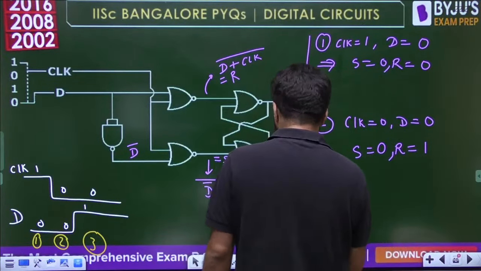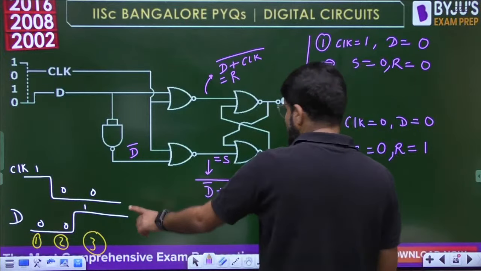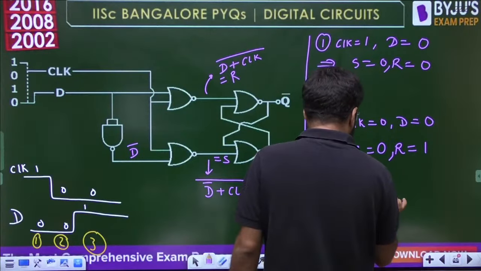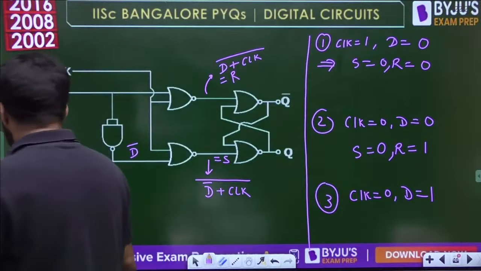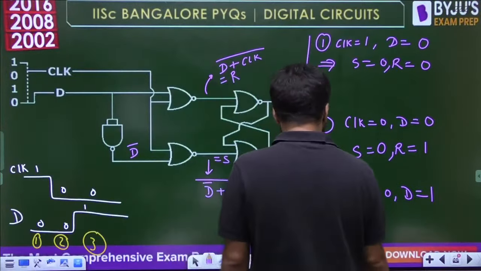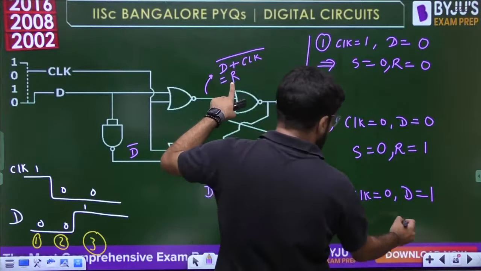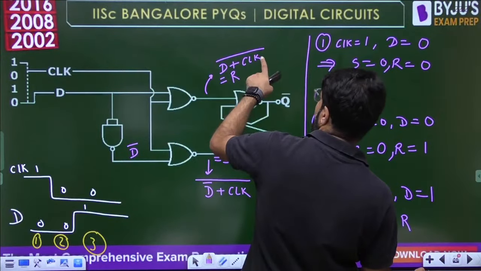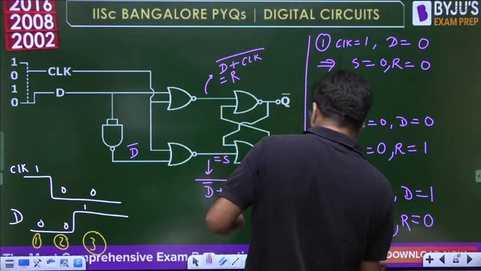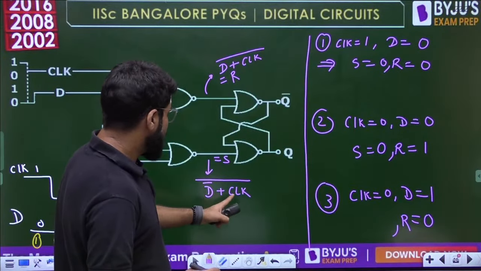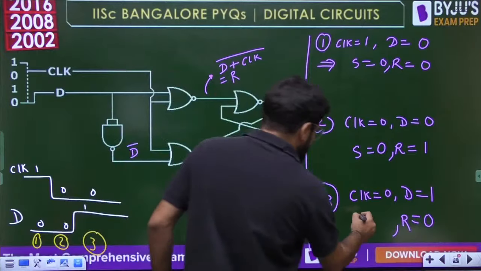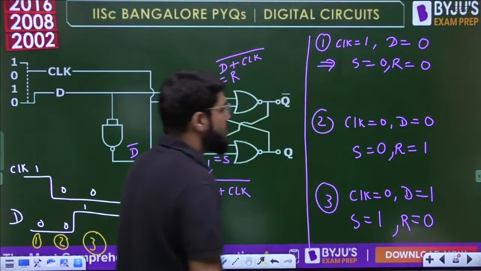Okay, third stage पे आ जाएंगे. तो what is happening in the third stage? Clock is 0, but now D makes the transition to 1. Okay, तो क्या हो जाएगा? Right, because D makes the transition to 1. Okay, 1 plus anything is 1, complement करके 0, तो R is 0. Okay, but यहाँ पे देखेंगे तो D is 1, तो D bar is 0, तो 0 plus 0, 0, whole complement is 1, तो S equal to 1. Okay, S equal to 1.